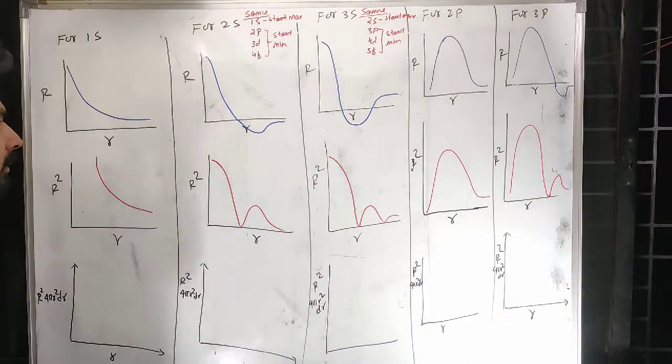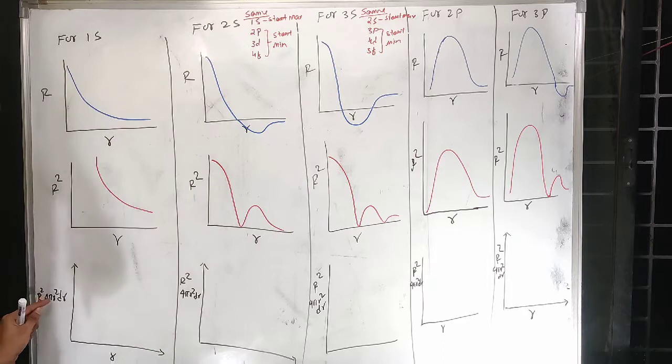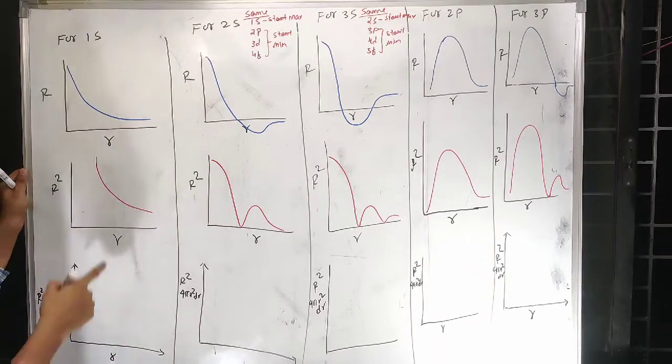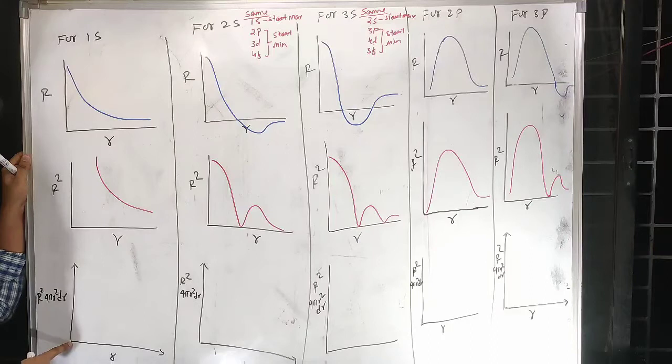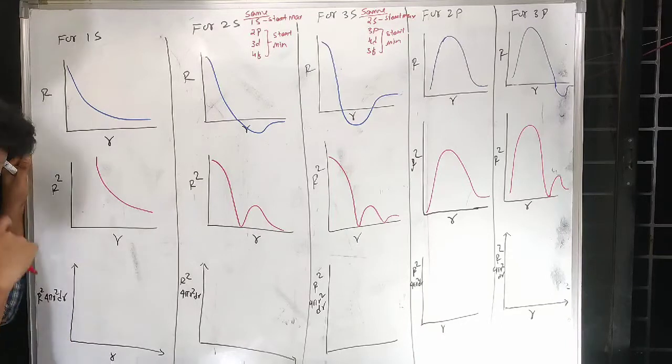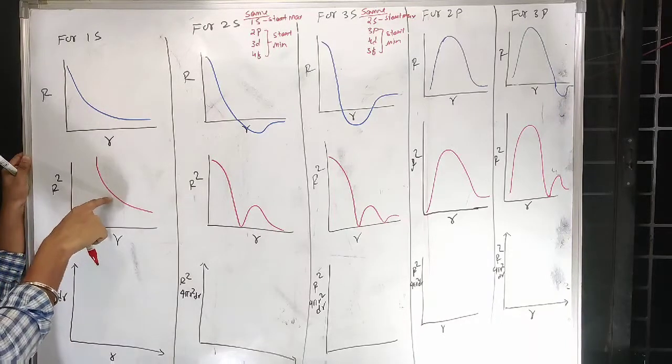When I multiply that by the small volume, 4 pi r square dr, then what happens? In this case, r square means radius square. So at this position, radius square will be 0. That means the entire thing will be 0. So I need to start from 0 here. And we know density becomes maximum at one position.